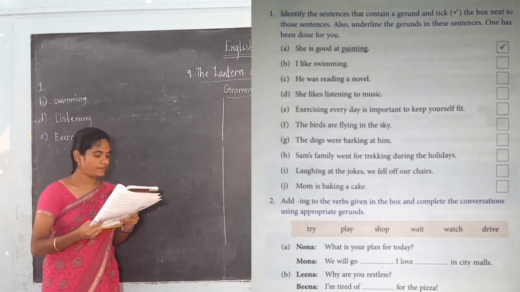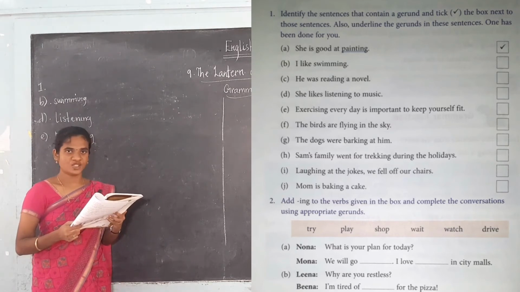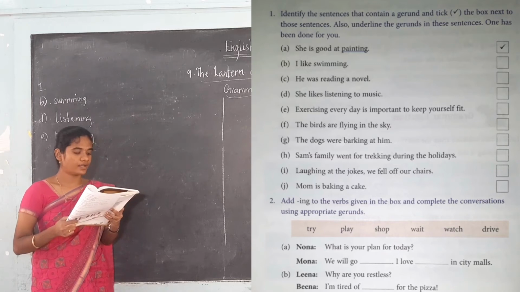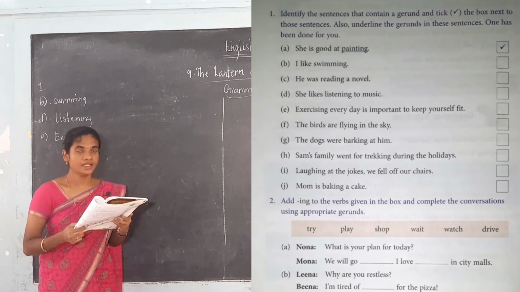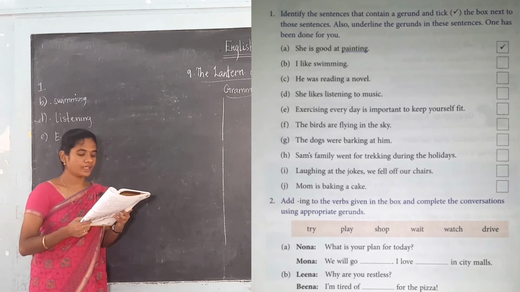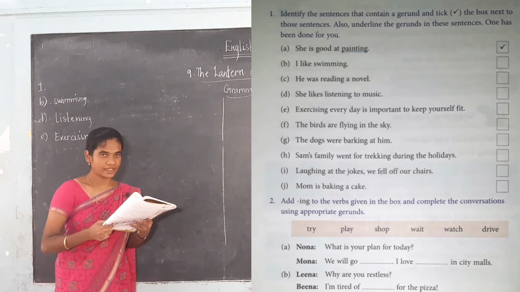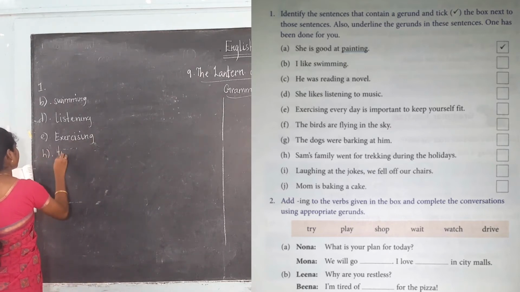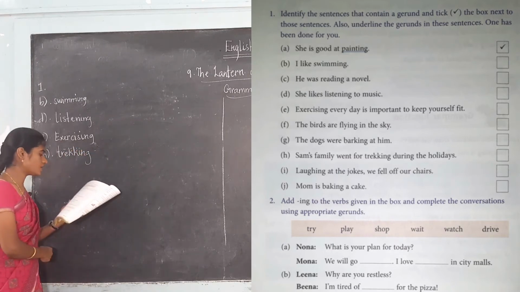The next one, F, the birds are flying in the sky. So it is not a gerund. Here the flying is not a gerund. The dogs were barking at him. Barking is also not a gerund. Sam's family went for trekking during the holidays. So here trekking is the gerund. Trekking is the gerund here.